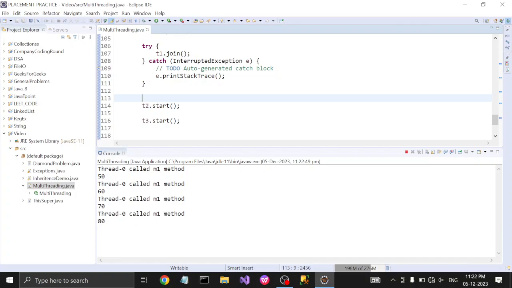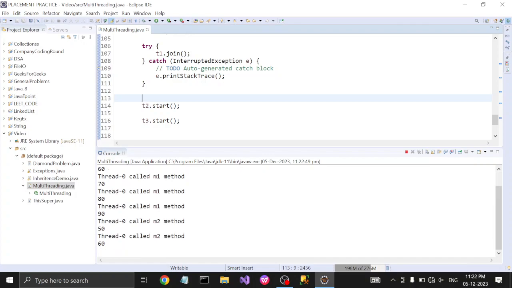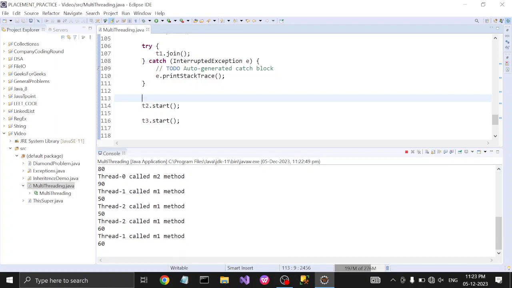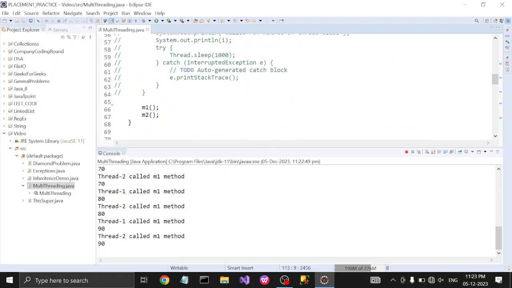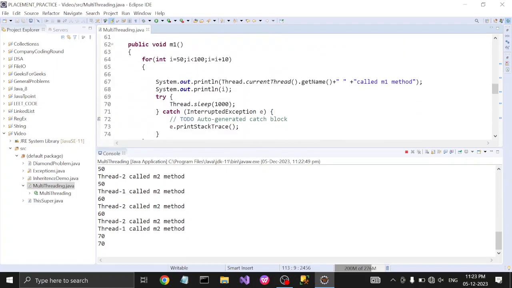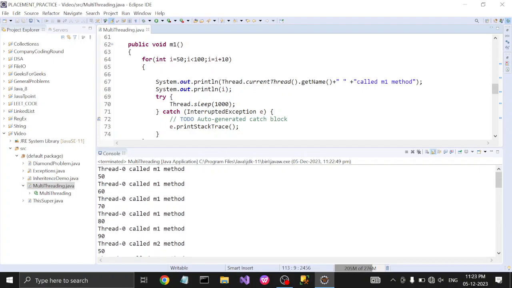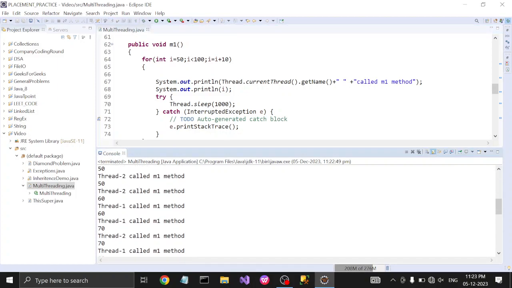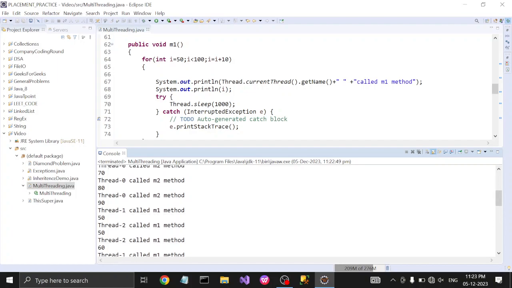Okay, so we can see that thread 0 is executing first, from 50. The first call goes to the run method, the m1 method, and in the m1 method 50 to 90 of thread 0 will be executed first. So we can see thread 0 of the m1 method: 50, 60, 70, 80, 90. Again for the second thread 50, 60, 70, 80, 90, and for the third thread 50 through 90.